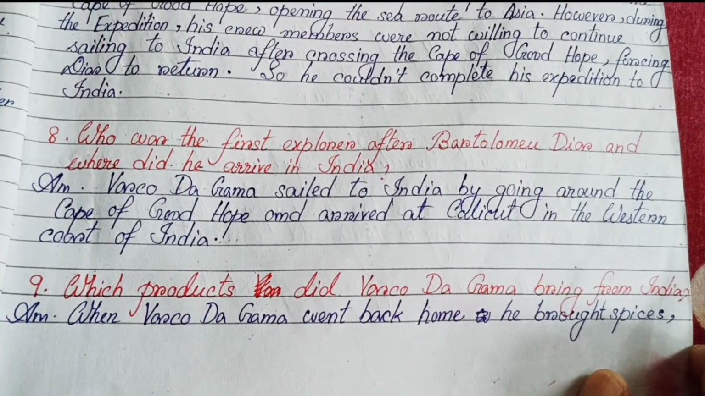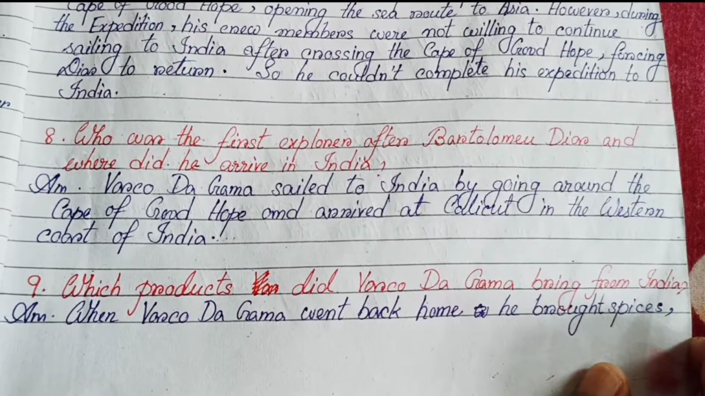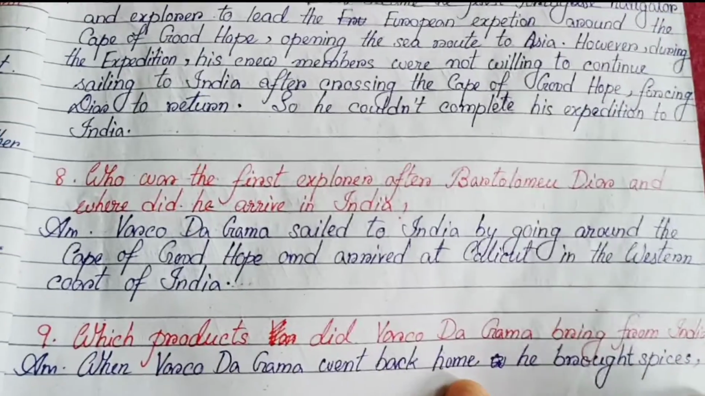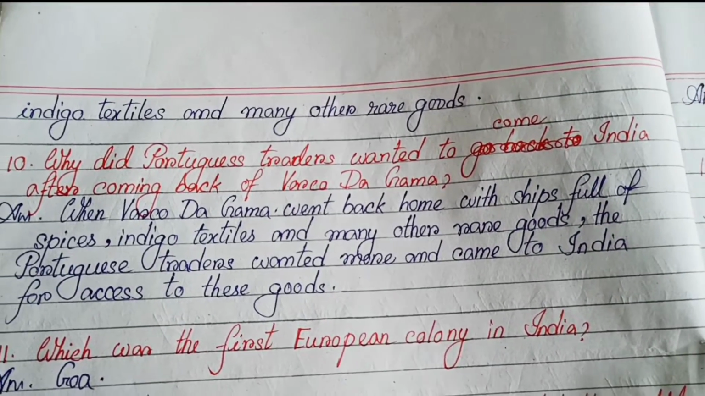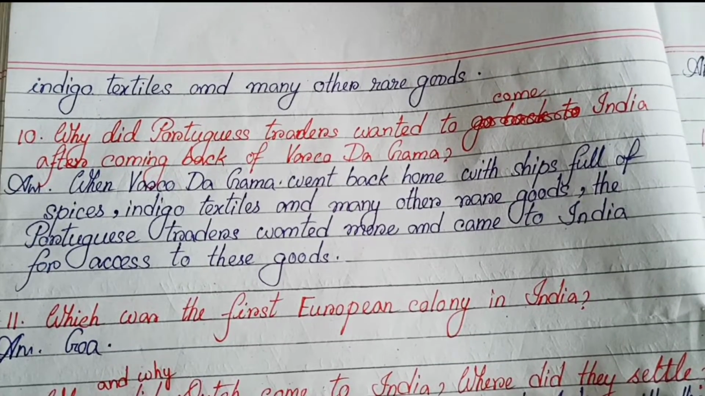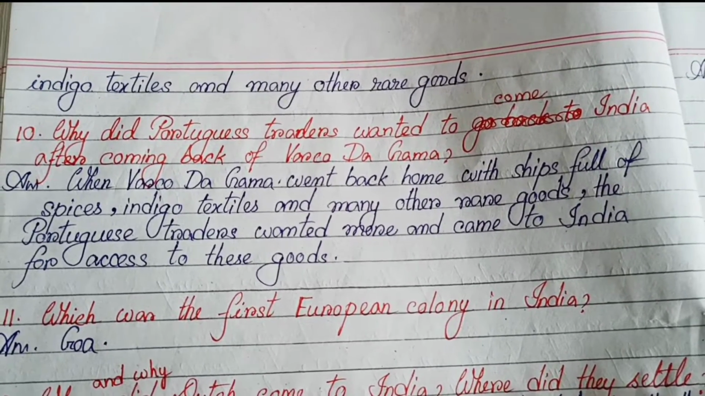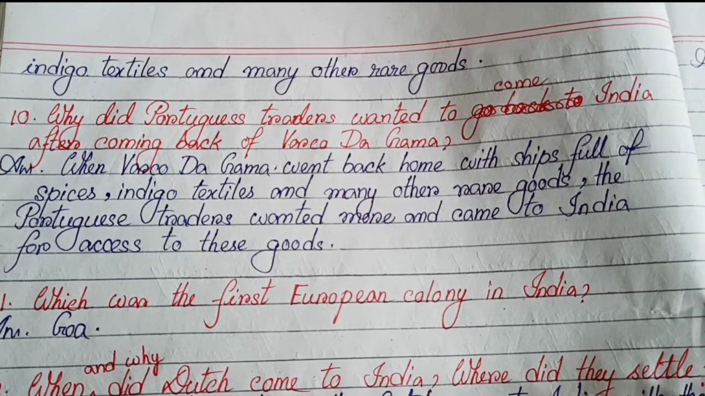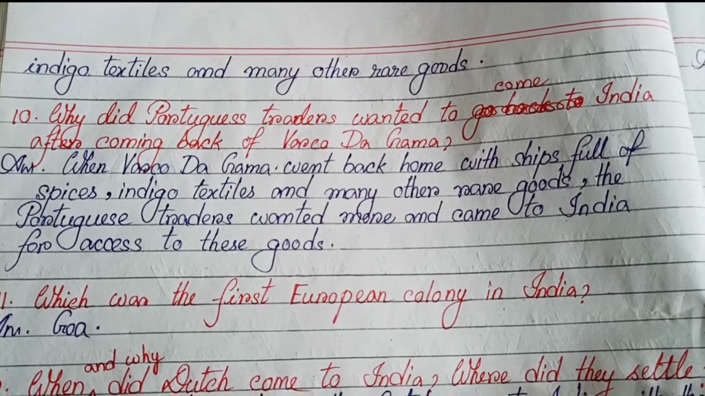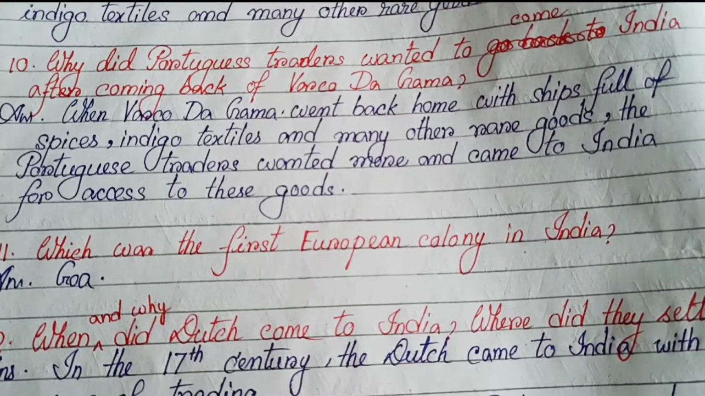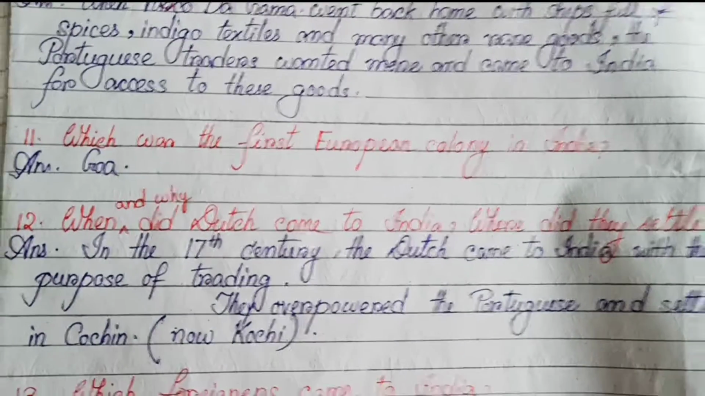Number 9. Which products did Vasco da Gama bring from India? When Vasco da Gama went back home, he brought spices, indigo, textiles and many other rare goods. Number 10. Why did Portuguese traders want to come to India after the return of Vasco da Gama? When Vasco da Gama went back home with ships full of spices, indigo, textiles and many other rare goods, the Portuguese traders wanted more and came to India for access to these goods.